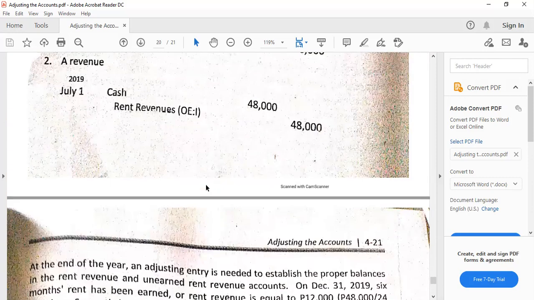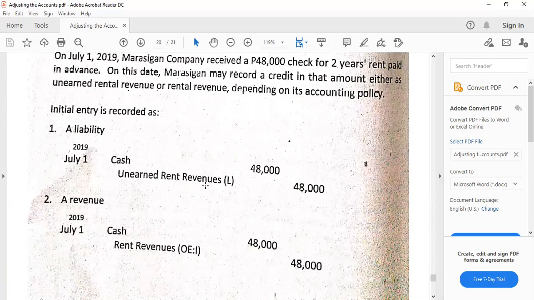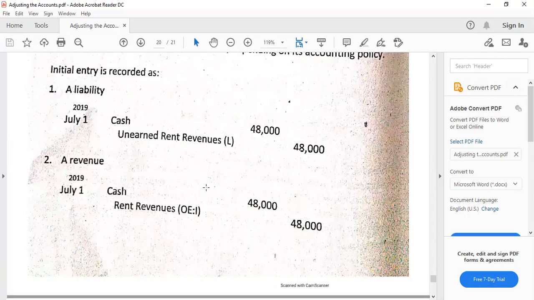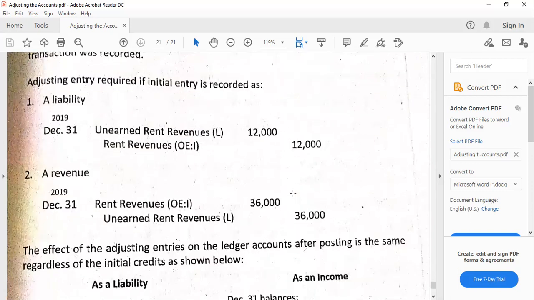Then what about the other alternative method, which is the revenue method or income method? Initially, everything is recorded as income or revenue, 48,000. Our adjusting entry will now focus on how much is the unearned rent revenue, or how much really is the liability. So in this case, 12,000 remains as income.